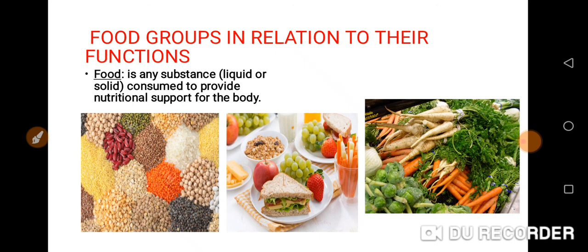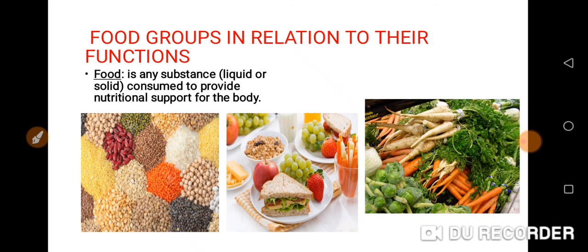That is, when you eat them, the body will absorb the food and make use of it. That is the nutritional support for the body. When the body utilizes the food, that is when it provides nutritional support. It promotes growth.